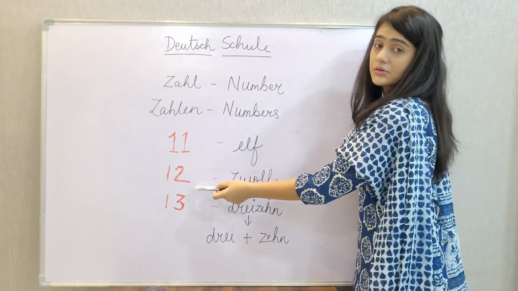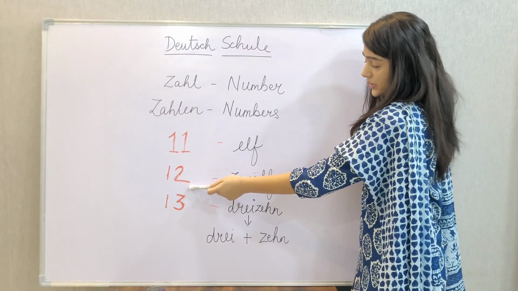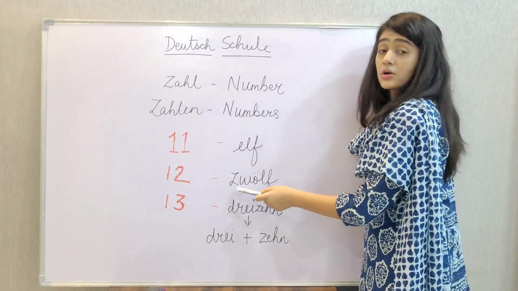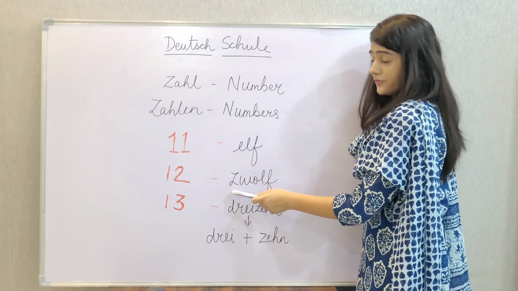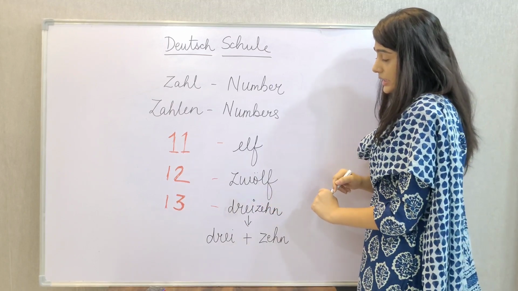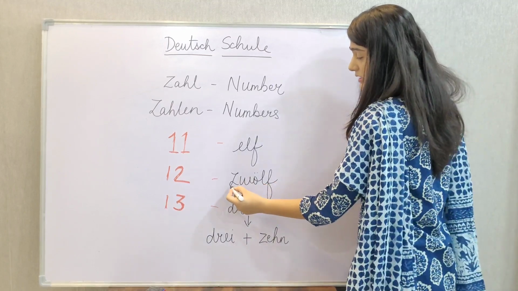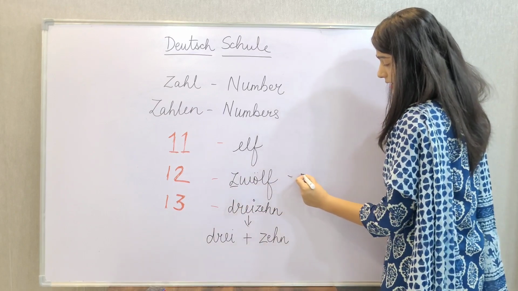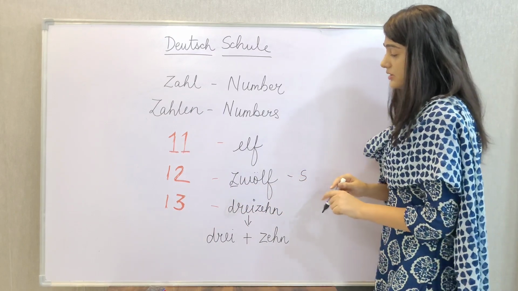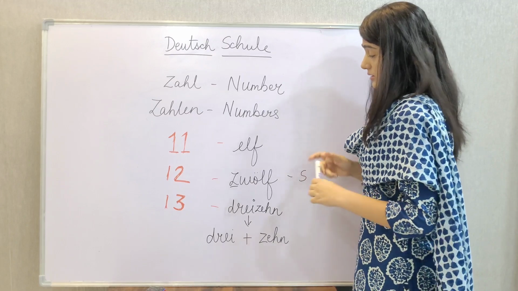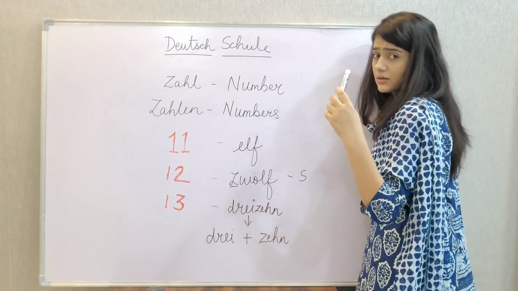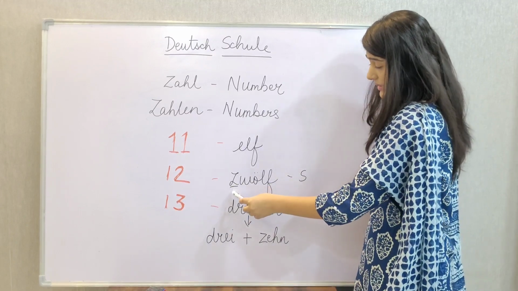Now is number 12. So what is 12? So 12 is called zwölf. Okay. So again here this Z is taking the sound of S. So that's the reason it's not starting with Z sound or something else.